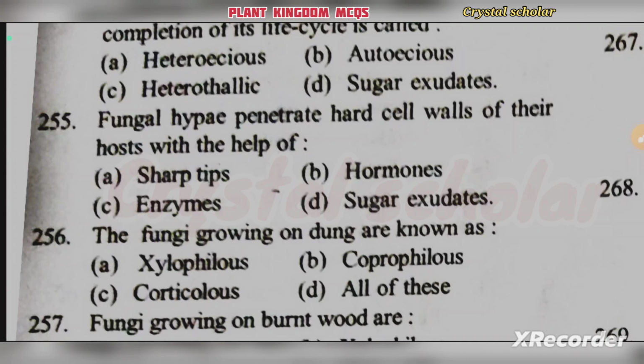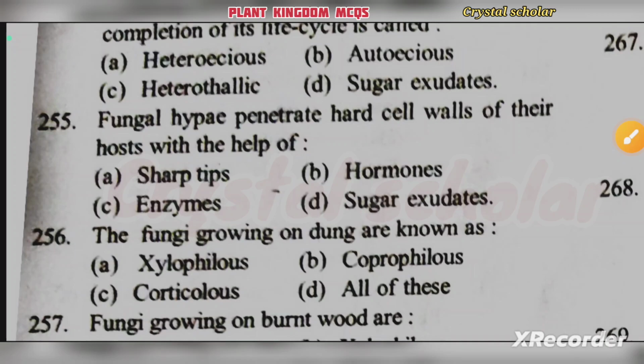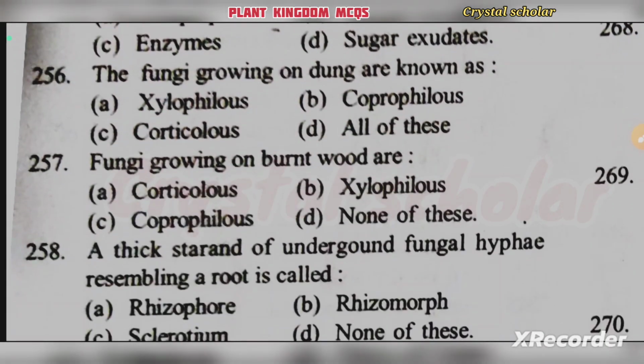Then, the fungi growing on dung are known as Xylophilus, Coprophilus, Corticolus, all of this. The fungi growing on dung are known as Coprophilus.